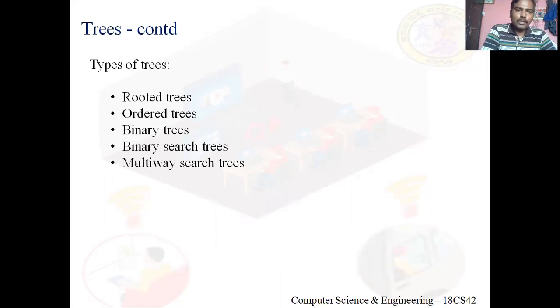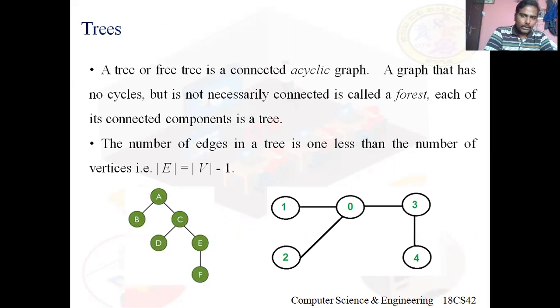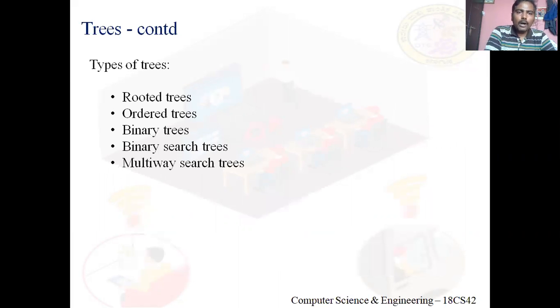So there are some types of trees. Rooted tree. Rooted tree means there's always something known as a root node. In the first tree we call rooted, A is the root of the tree. Ordered trees, again there'll be some ordering.